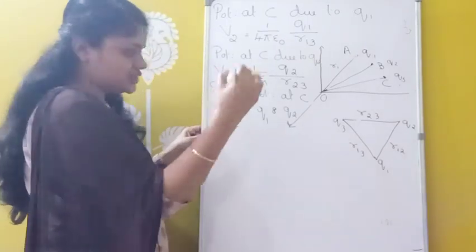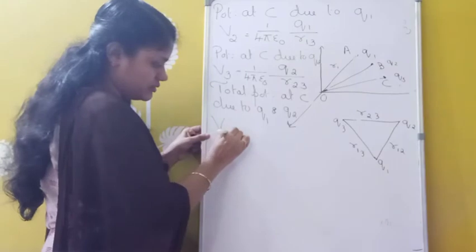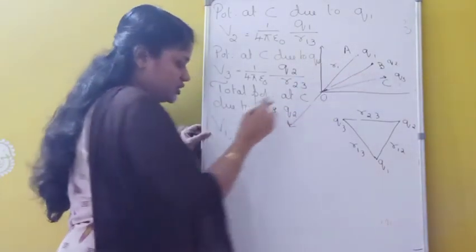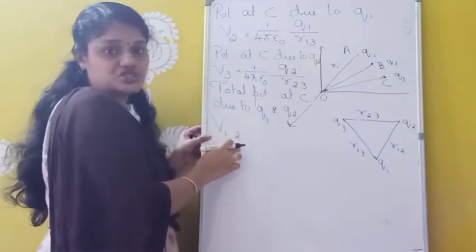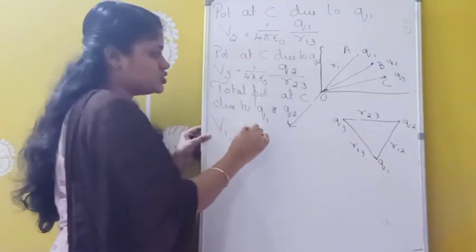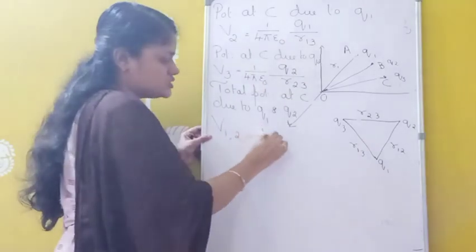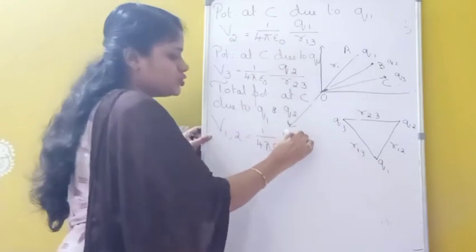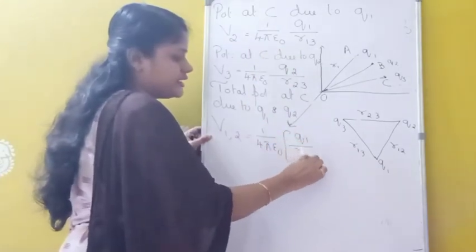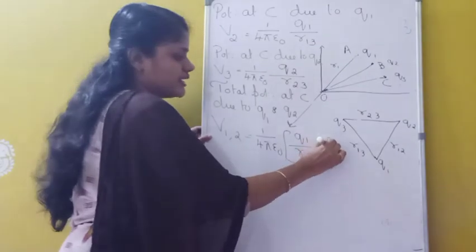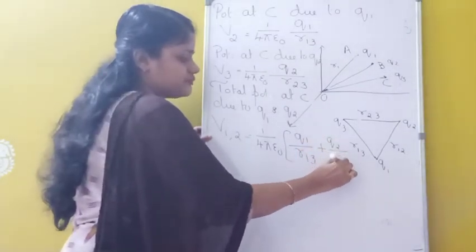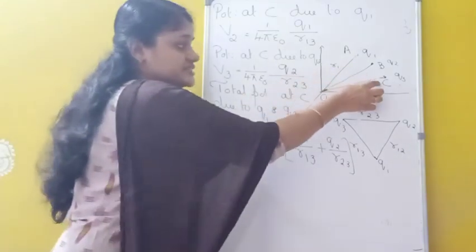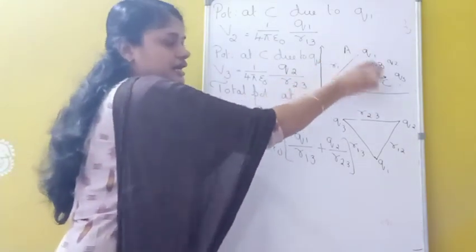Total potential due to Q1 and Q2. So I am putting 1, 2. That means total potential at this point C due to charge Q1 and charge Q2. That is equivalent to adding these two. Common terms I can take outside, so 1 by 4 pi epsilon 0 is common. Into the remaining we have Q1 by R13 plus Q2 by R23. So this is the total electric potential at this point C due to charges Q1 and Q2.